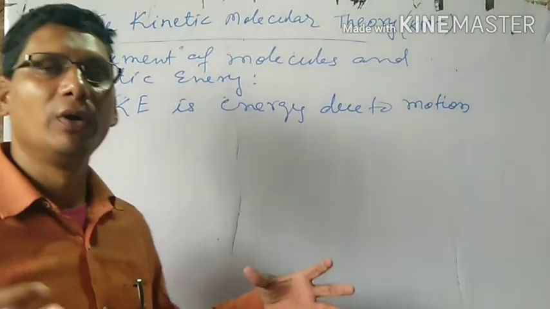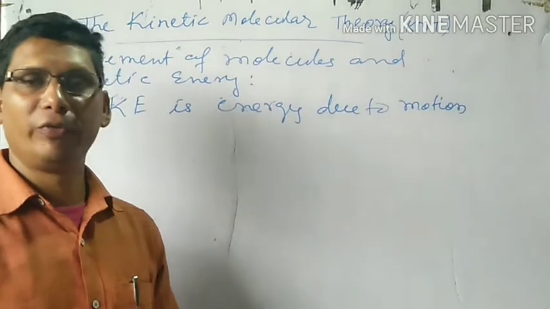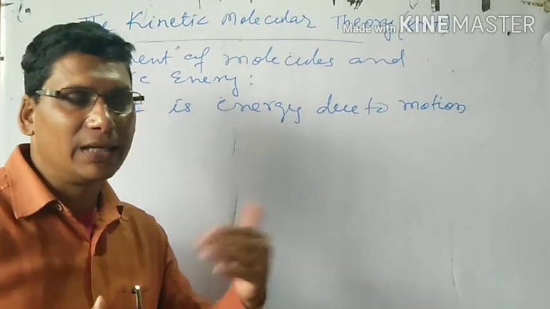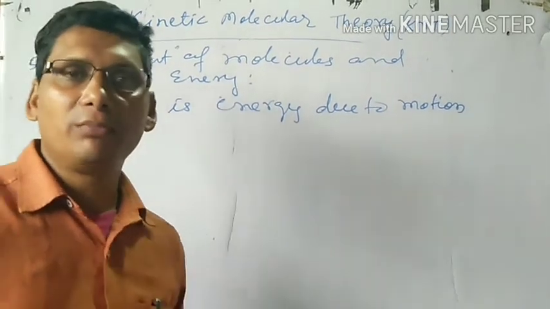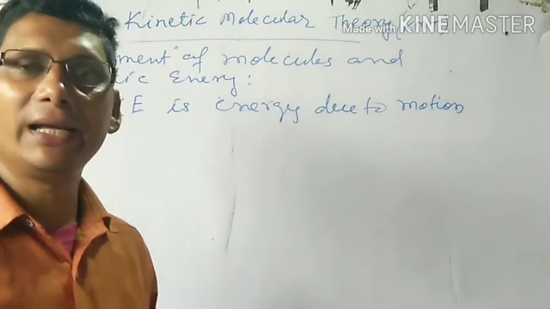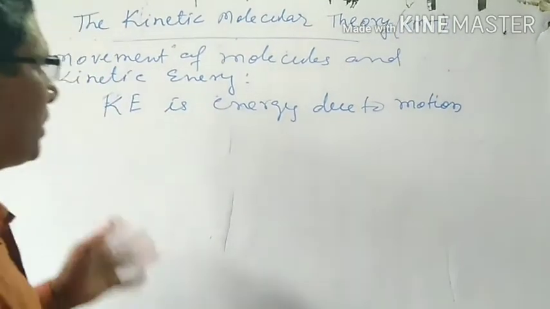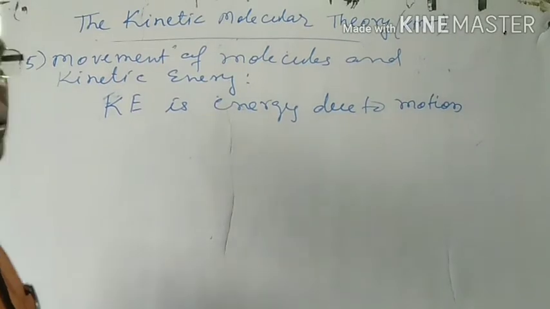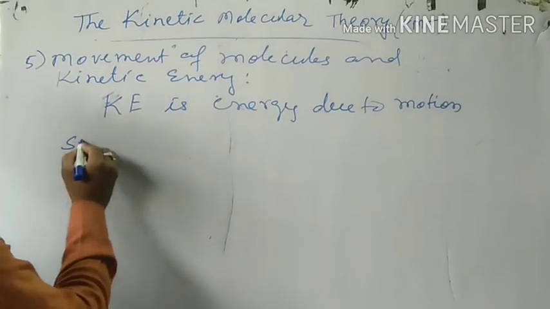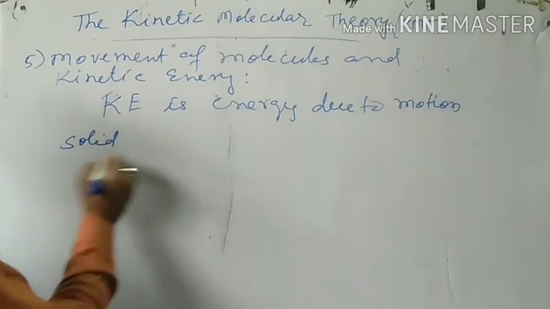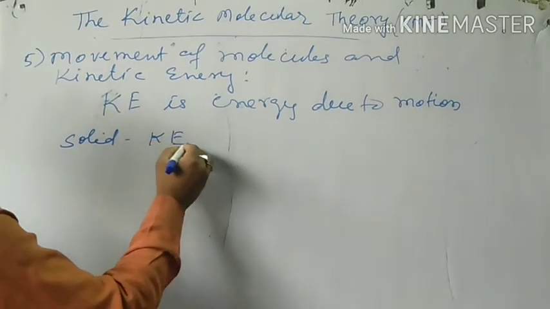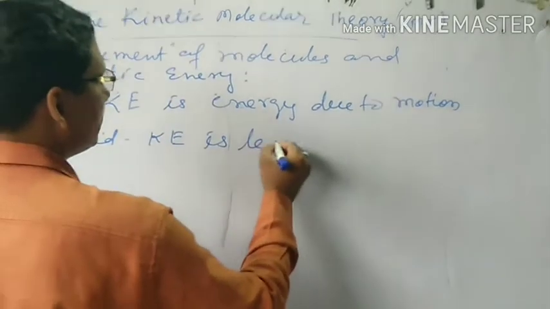They are in random motion. They move constantly. They keep on moving, and because of this motion, they possess kinetic energy. Now, if you compare this kinetic energy in the three states of matter, in solid, kinetic energy is least.